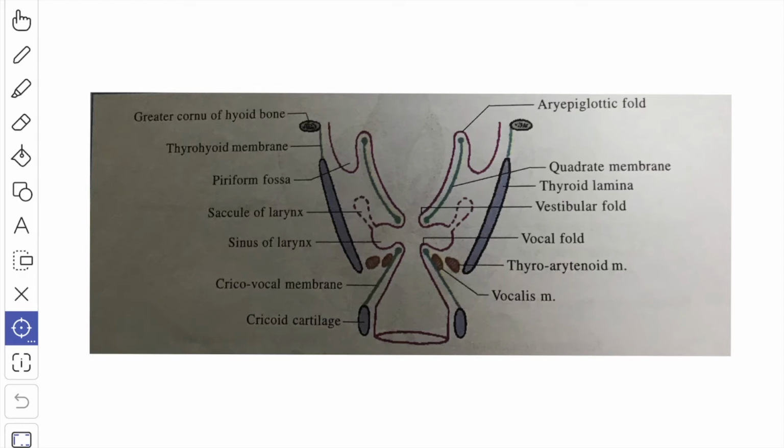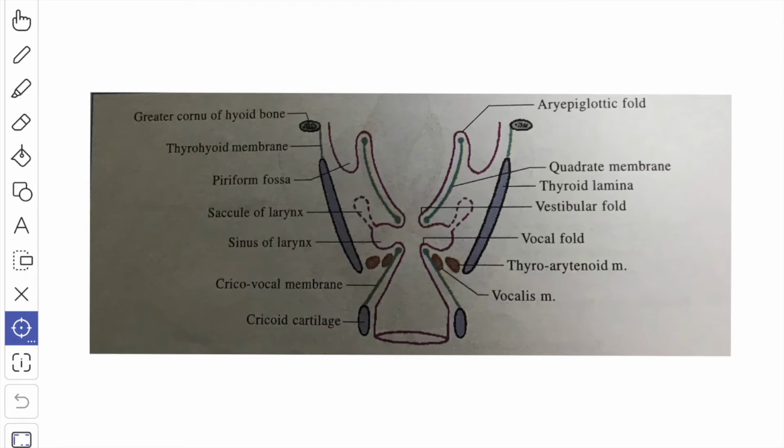Its upper free border forms the aryepiglottic fold, and the lower free border forms the vestibular fold.